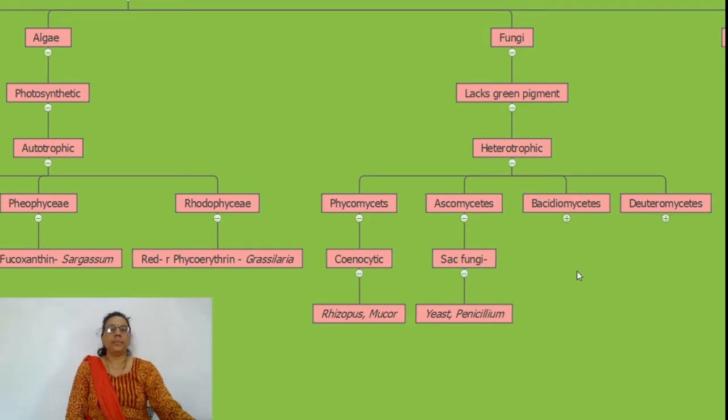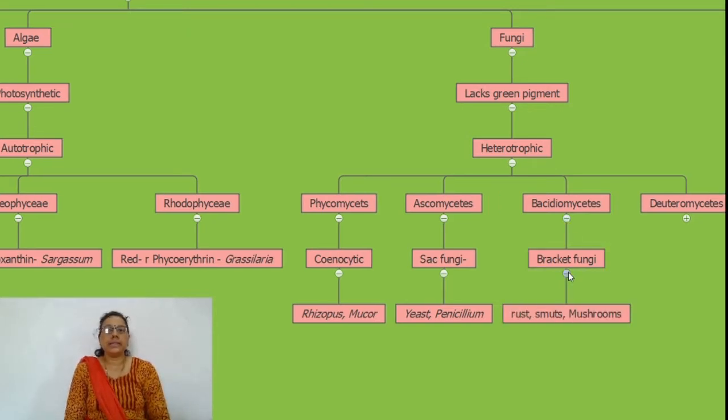The next group, Basidiomycetes, reproduce by basidiospores. These basidiospores are produced inside the fruiting body called basidiocarp, and they are called bracket fungi. The examples are rust, smuts, and mushroom. Puffball fungi are also included under this group.